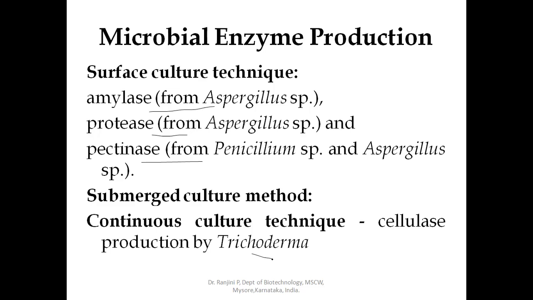When fermentation is over, the broth will be kept at 5 degrees centigrade to avoid contamination, and recovery of enzyme from the fermented broth of bacteria is more difficult than isolating the enzyme from filamentous fungi